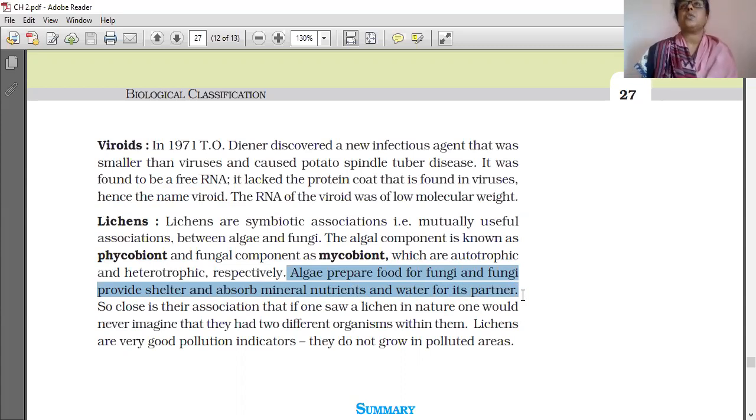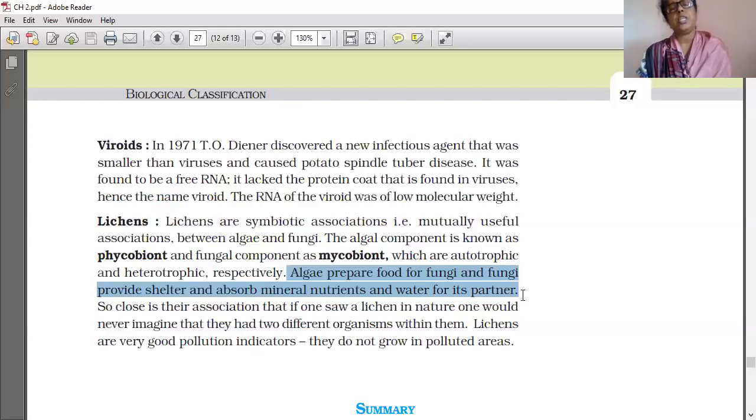So close is their association that if one saw a lichen in nature, one would never imagine that it had two different organisms. They are joined very closely.